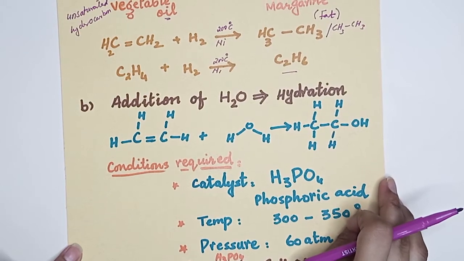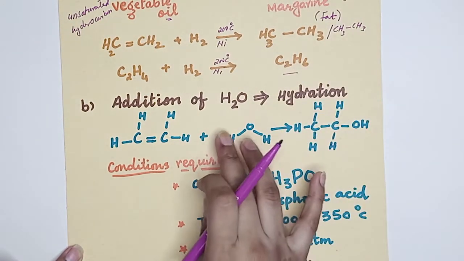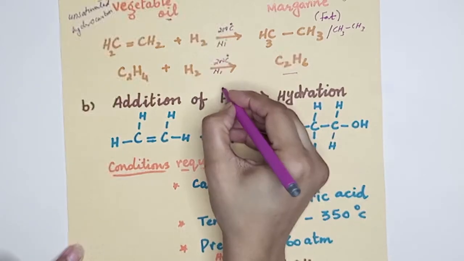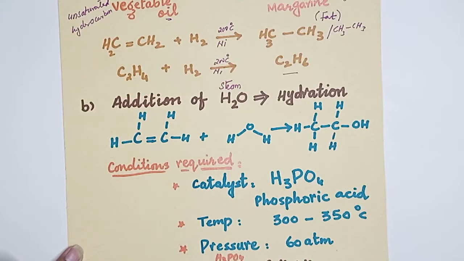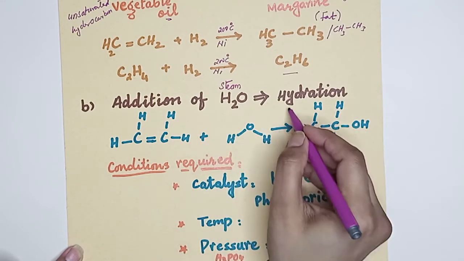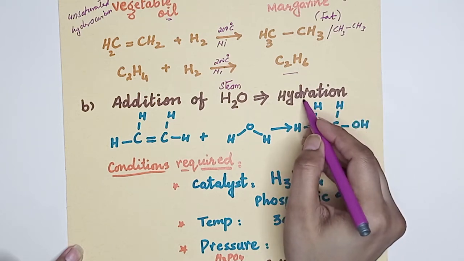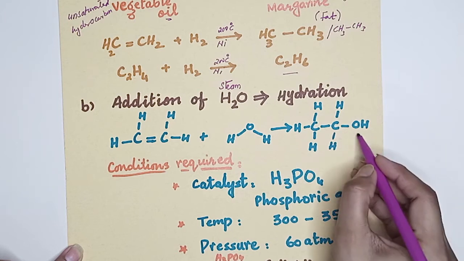Another reaction. Addition of hydrogen is called hydrogenation. Now, what is the addition of steam? This is the addition of steam. When steam, water, reacts, it is called hydration. Hydration, okay? So alkene reacts with steam to form alcohol.